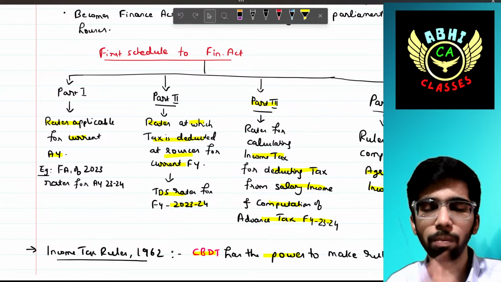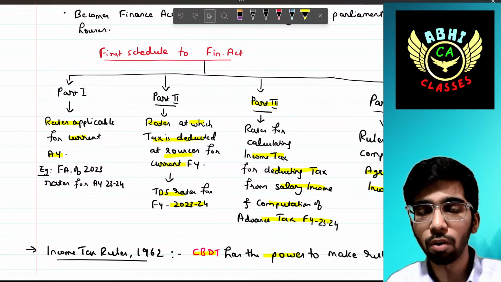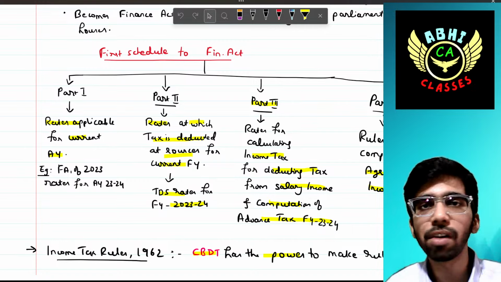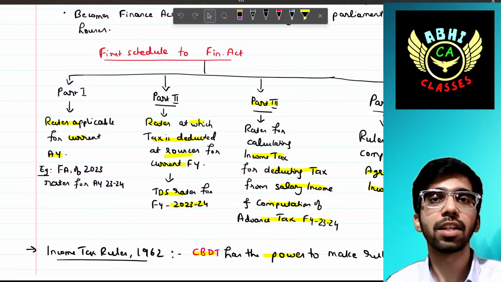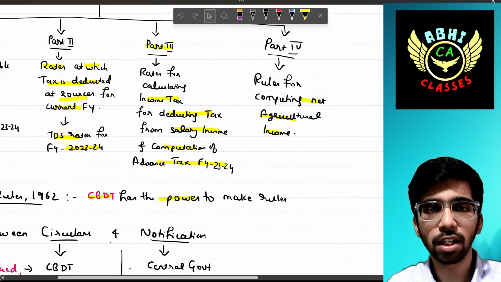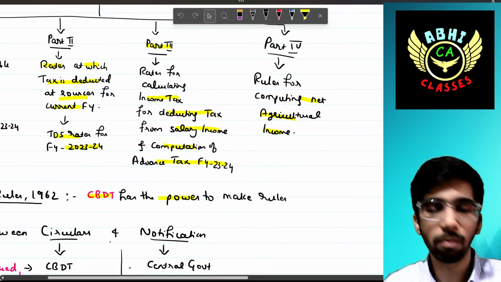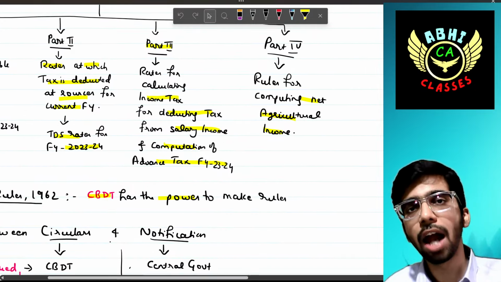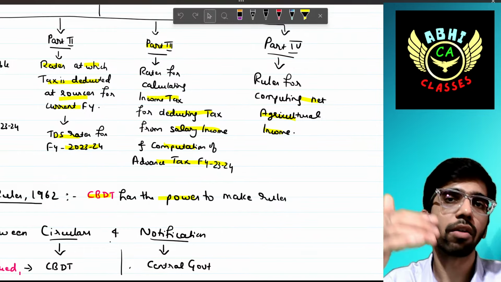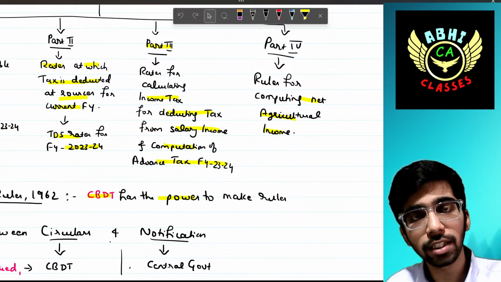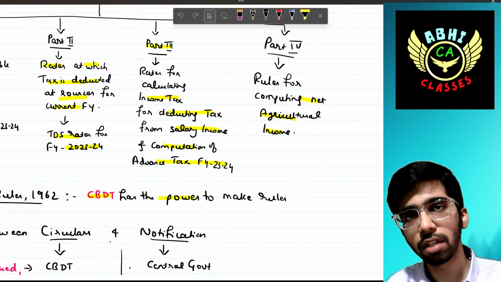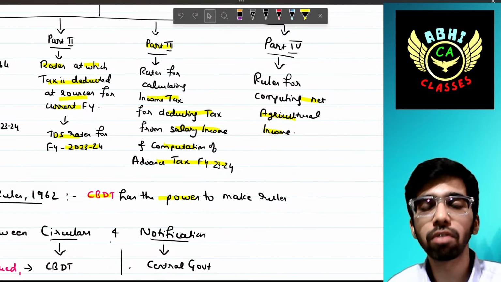But as of now, just remember the rates at which tax is deducted at source for the current financial year. That is TDS rates for financial year 23-24, right? Next, part 3 says the rates for calculating income tax on salary income and computing the advance tax for financial year 23-24.